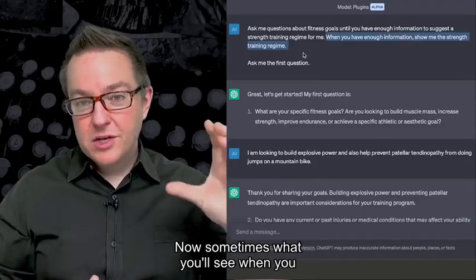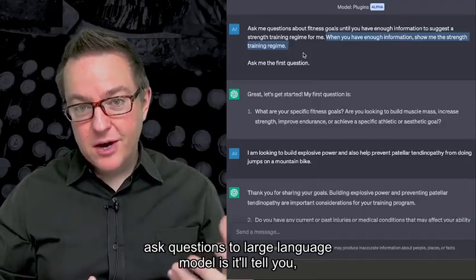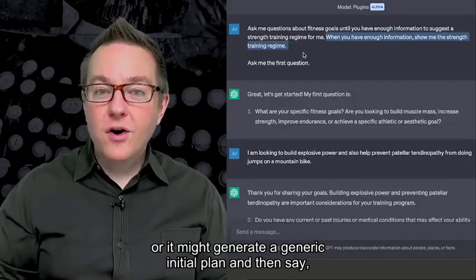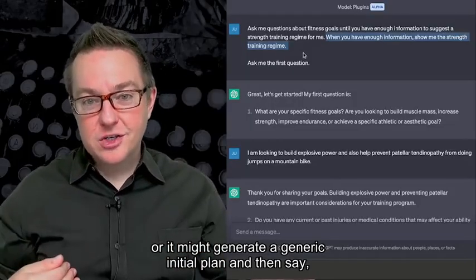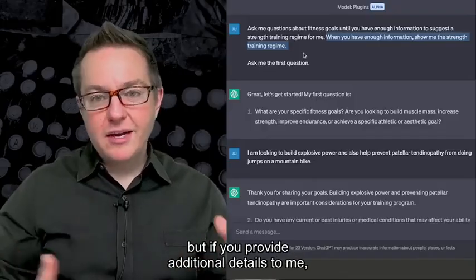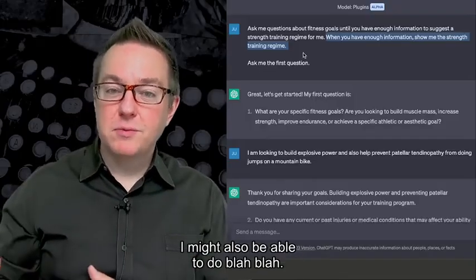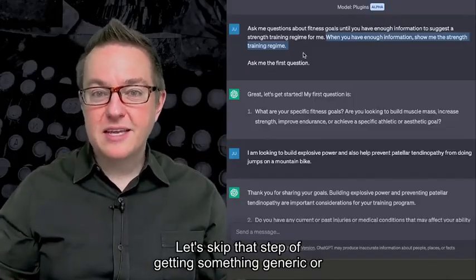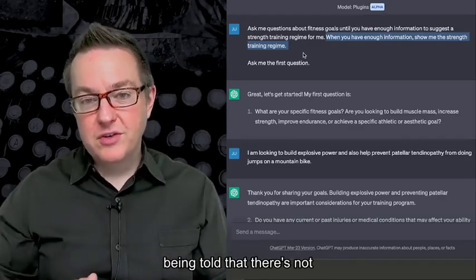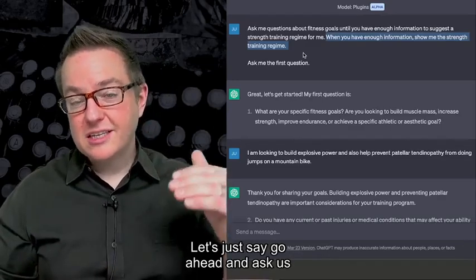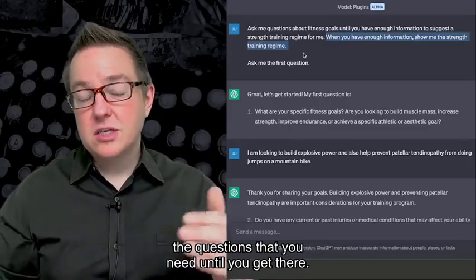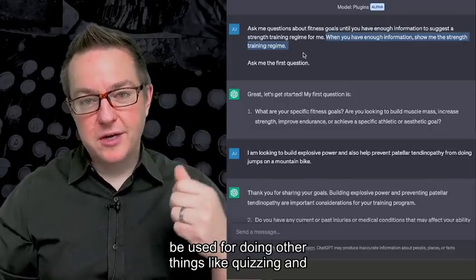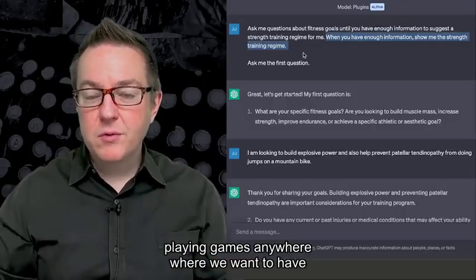Now sometimes when you ask questions to a large language model, it'll tell you, well, in order to do this well, I'd need to get a bunch of additional information. Or it might generate a generic initial plan and then say, but if you provide additional details to me, I might also be able to do more. And so what we see here is this gets rid of all that. Let's skip the step of getting something generic or being told there's not enough information, and let's just say, go ahead and ask us the questions that you need until you get there.